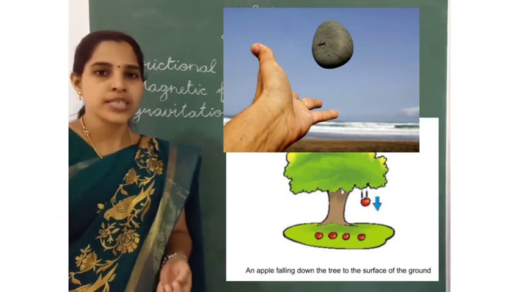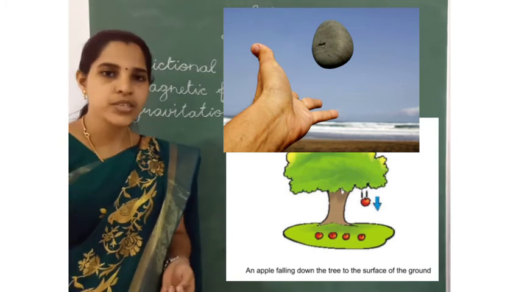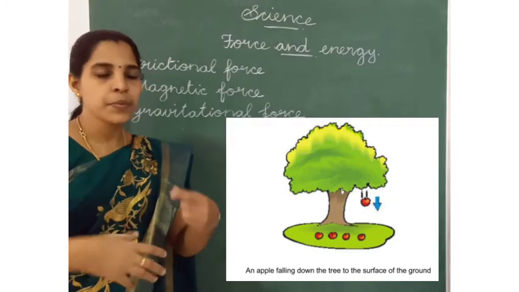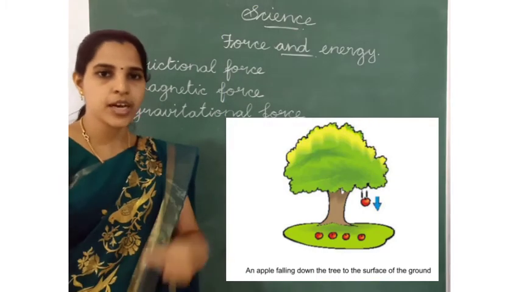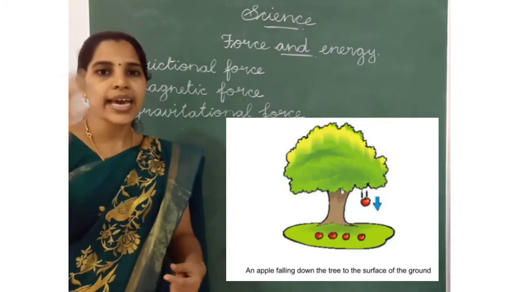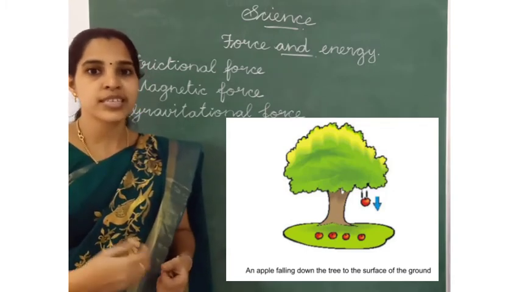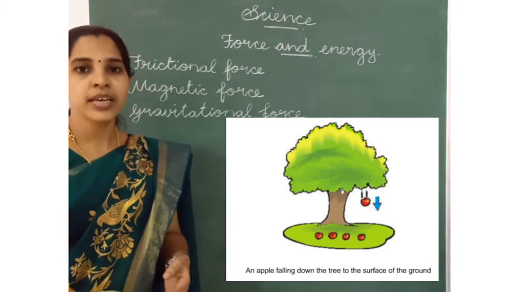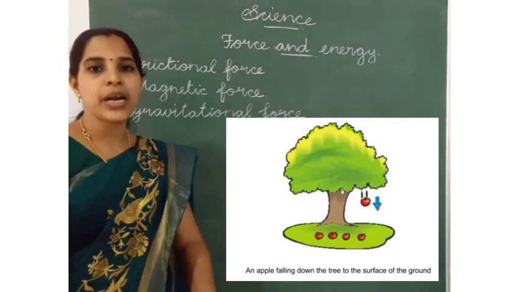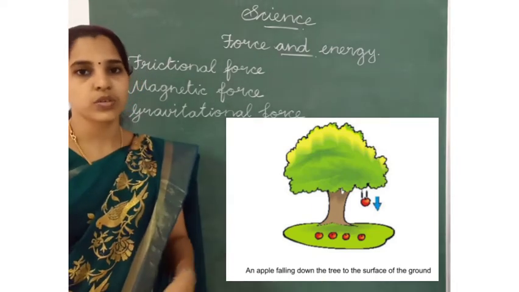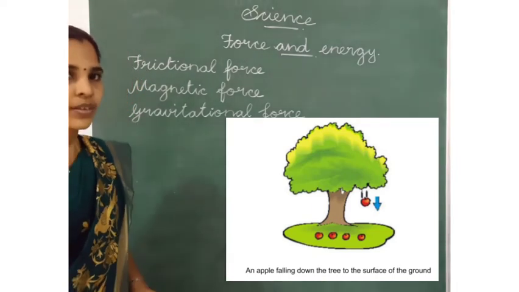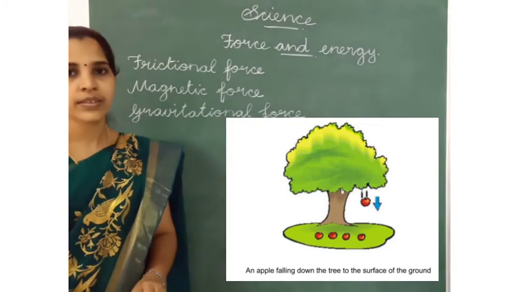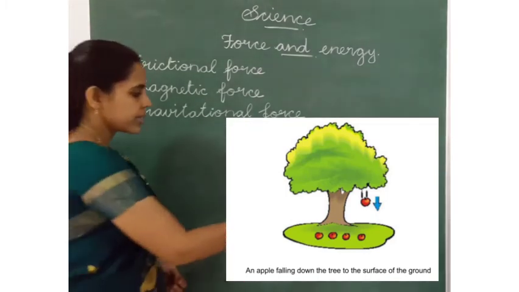Then a leaf falls from the tree, a fruit falls from the tree. When we jump up and down, again we come down because the earth pulls towards itself. Because of gravity, we can walk properly on the ground. These are examples of gravitational force. Listen, one example.